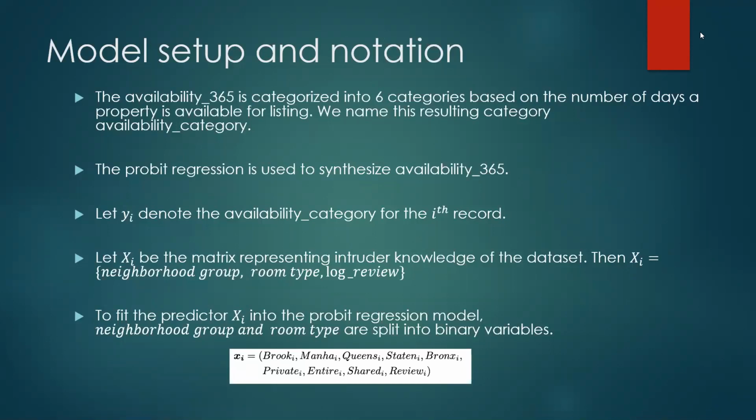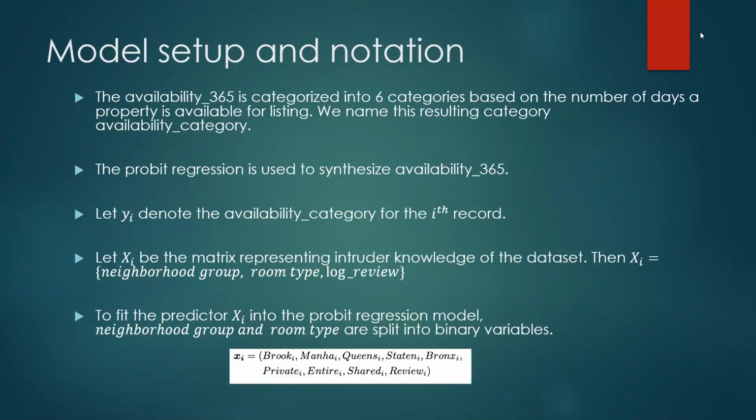We used probit regression to model this data. We constructed a predictor called XI, and XI consists of neighborhood group, room type, and log review. Log review is just a log transform of the review count, so we can bring it to a more normal scale.